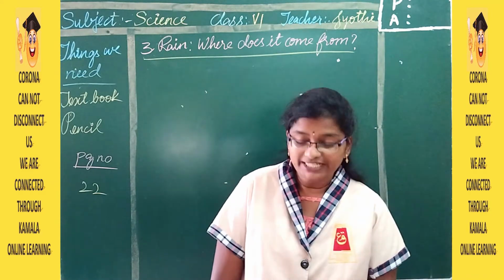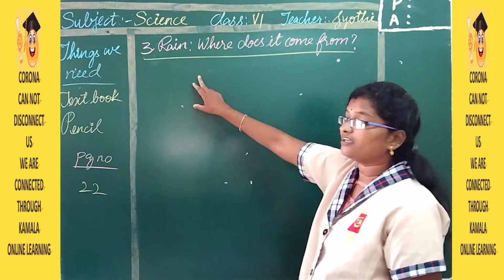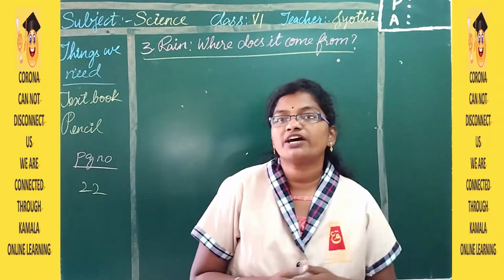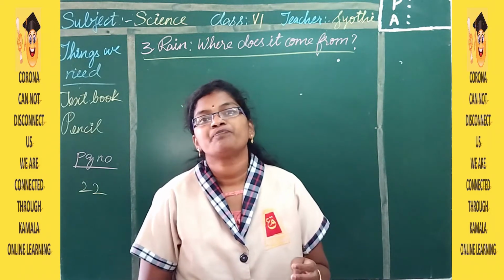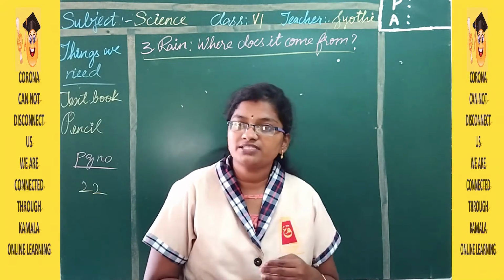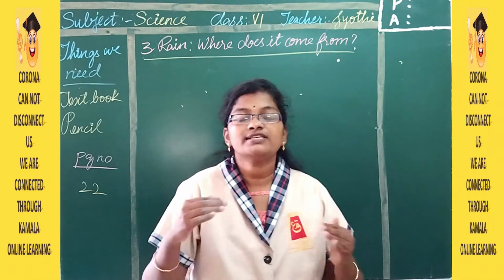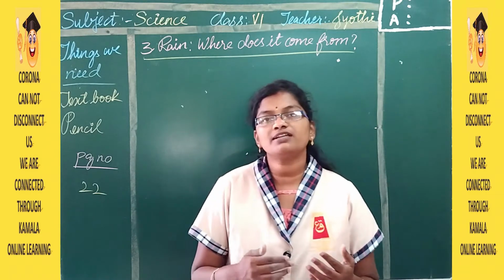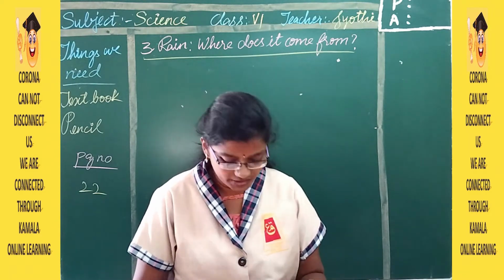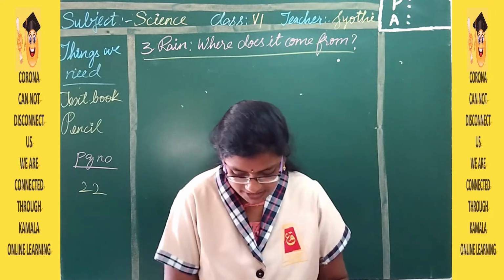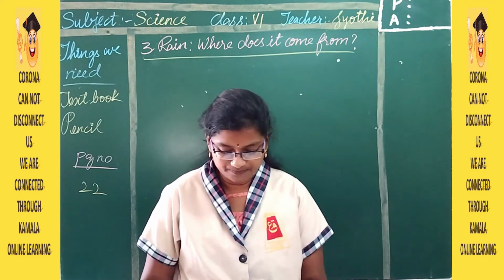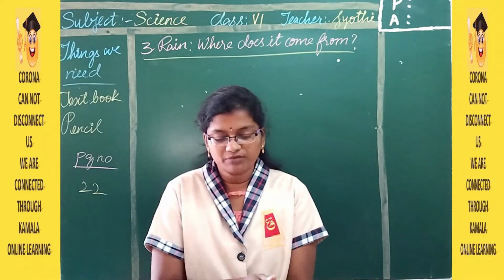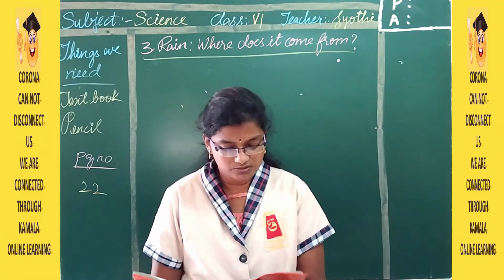So now moving on to the next lesson, that is lesson number 3, Rain. Where does it come from? In the previous classes, the previous years, you have learned about different forms of water. Then you have learned about evaporation, condensation, then the water cycle. This lesson also is about the same things, evaporation, condensation, water cycle. So about all these things we are going to learn in this lesson. Now look at page number 22 in your textbook. Yes, page number 22. Keep your textbook ready and your pencil also.